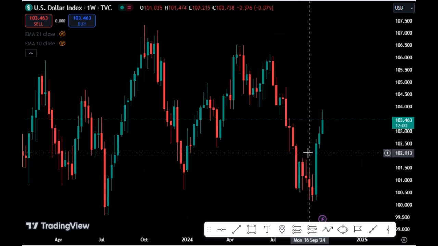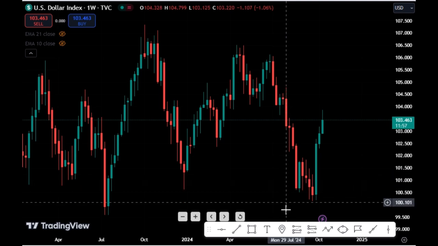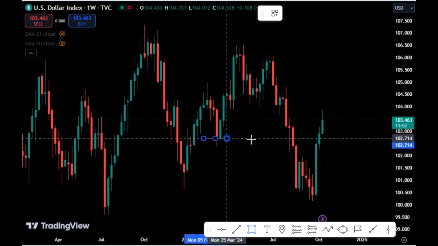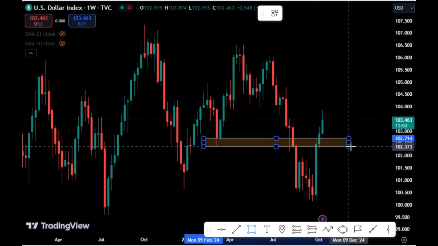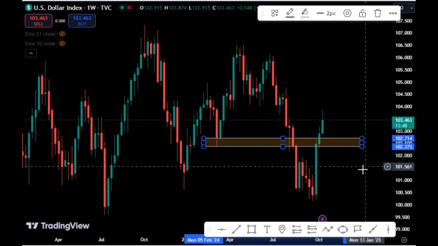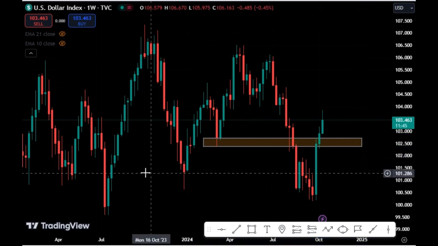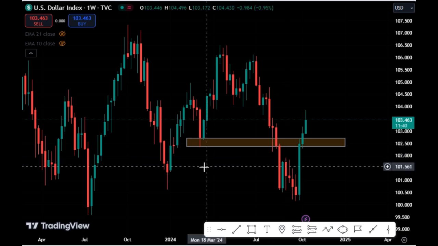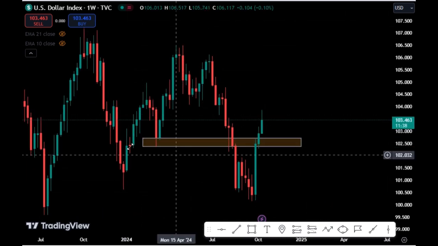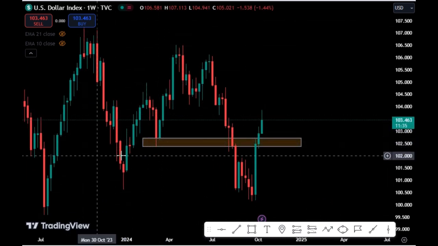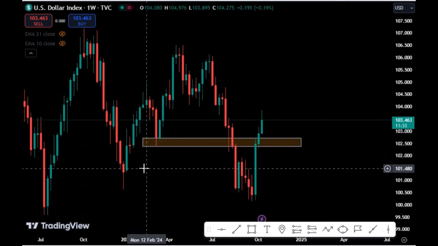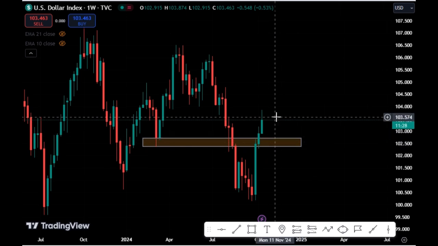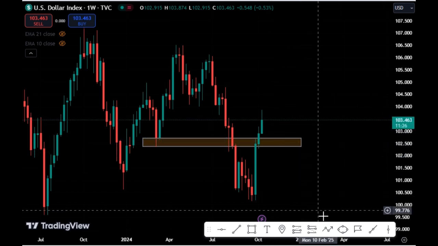We might expect price to get to this level, but where we expect price to revert back to first before we look at our buying opportunity. So we expect price to revert back to this area on the weekly chart. So this area is a good area for us to look at our buying opportunity on the DXY. We can also look for a buying opportunity around this level also. So long we have this strong, significant turning point for the DXY. So we're expecting price to do a retest of this level on the weekly chart for us to see a bullish continuation from the DXY.